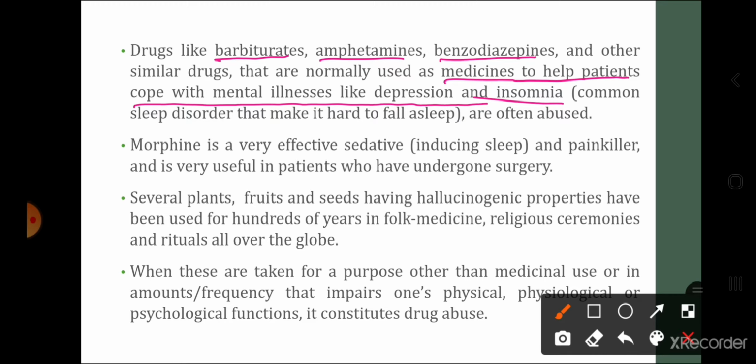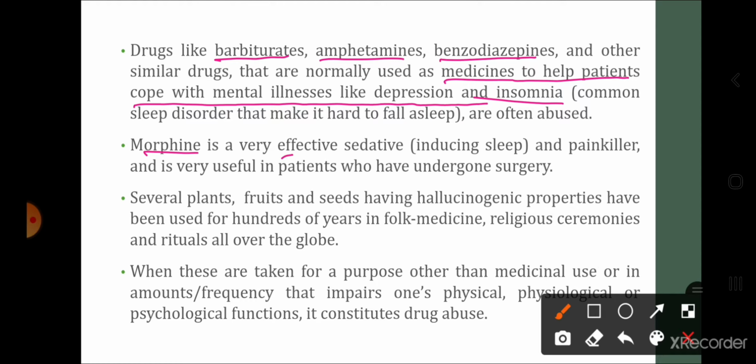Now there are drugs like barbiturates, amphetamines, benzodiazepines, which are basically used to treat certain disorders. They are used as medicines to cure mental illness like depression and insomnia, but these drugs are abused. They are not used as medications, but are abused by certain persons.